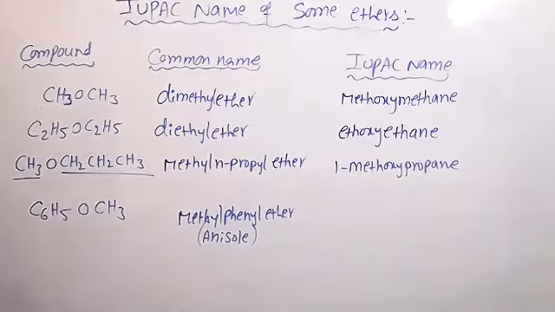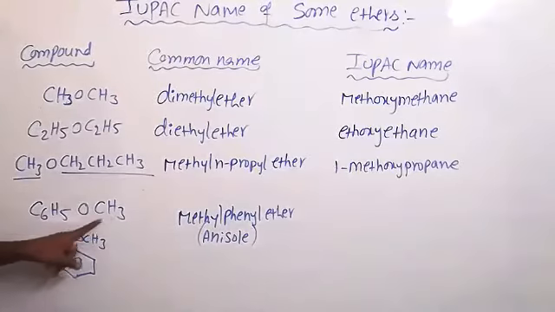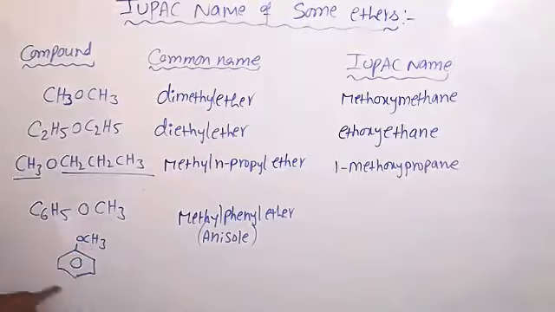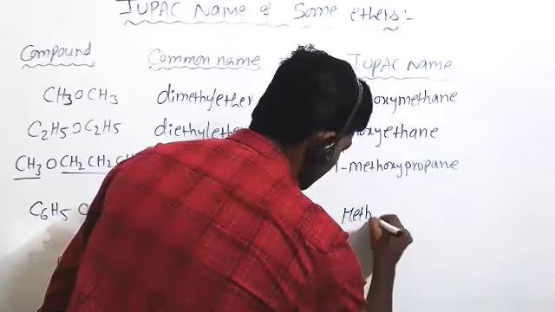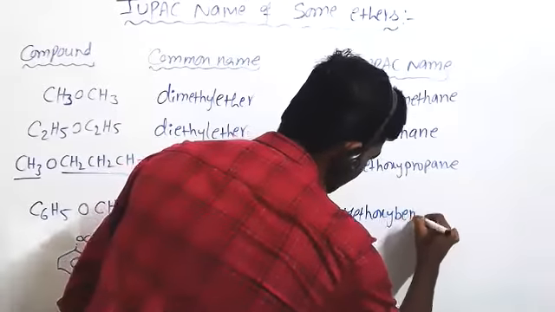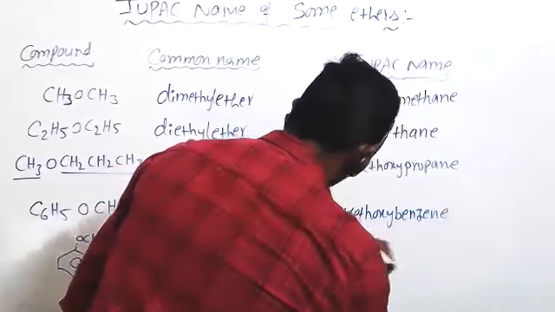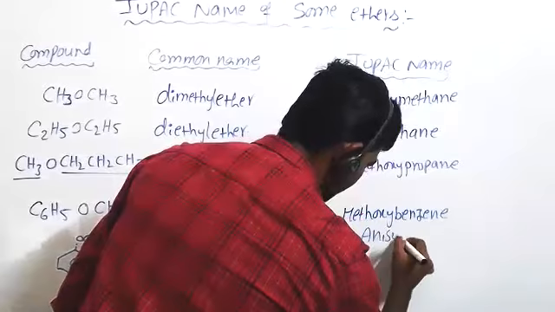Now see how to give the IUPAC name. Here the benzene ring is attached to OCH3, right? So this is the smaller part, this is the bigger part. Oxygen we include with the smaller part, so methoxy. This name is methoxy, and this name is benzene. So methoxybenzene. Here also the name anisole is used.